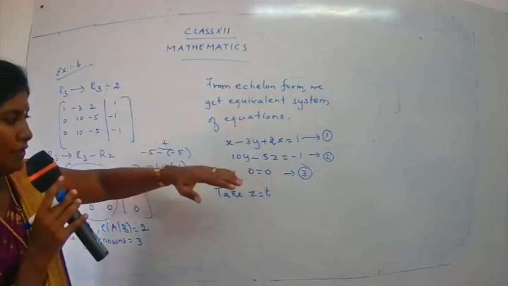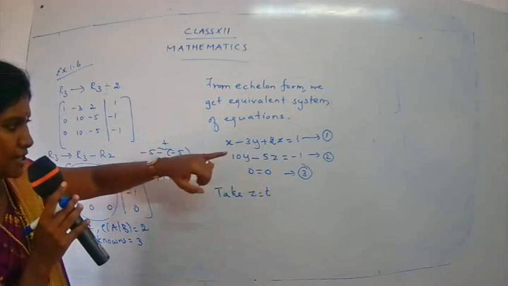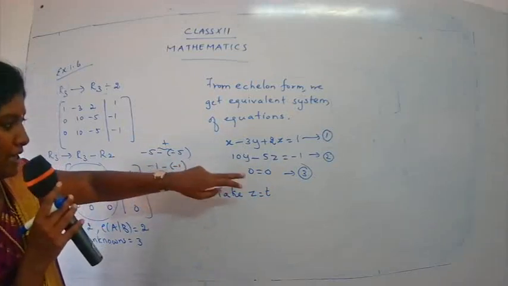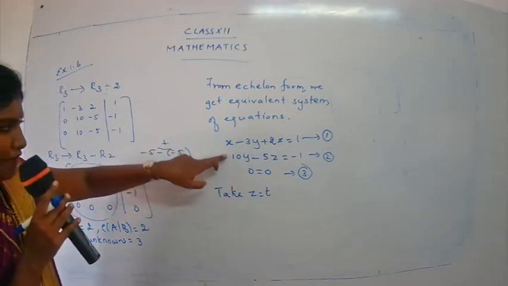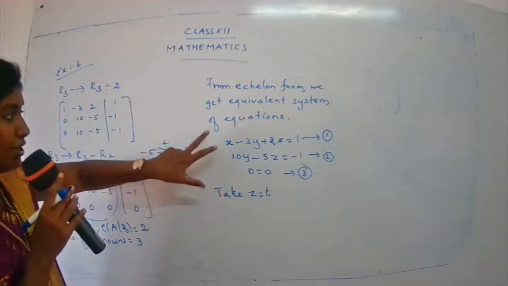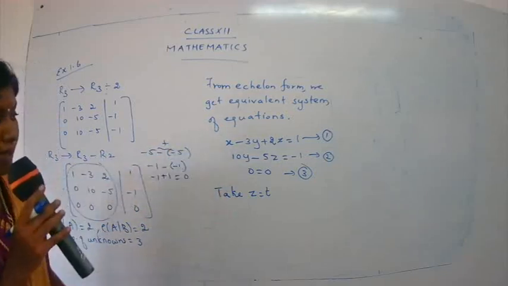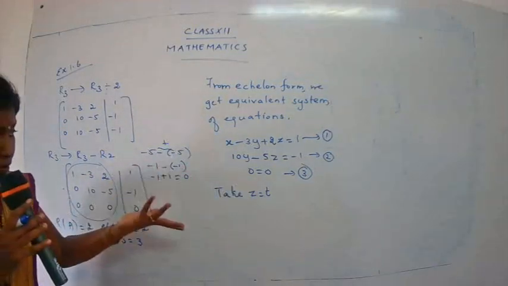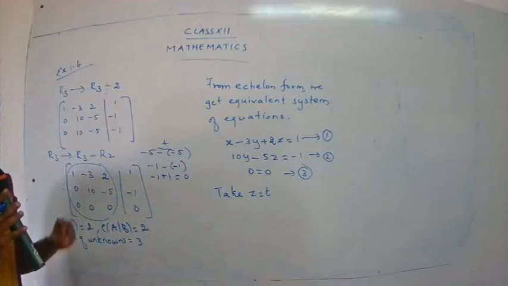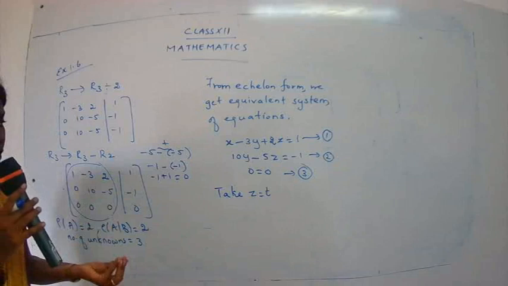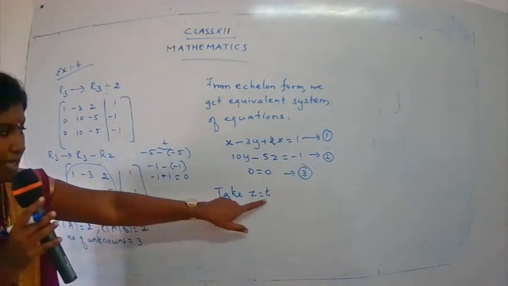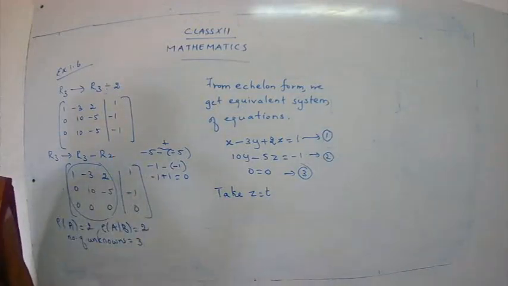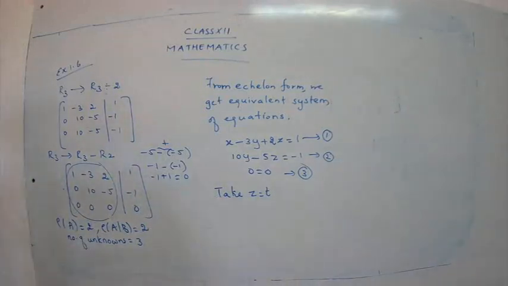That is from the back substitution method. When we follow the back substitution method, first I should get the value for z. After that we get the value for y, and then we take both the values and substitute in equation 1, and we get the value for x. But in this case the third equation itself is 0. So we are not able to get the value for z. So we are going to assume one value for z, and we take the value for z as small t.